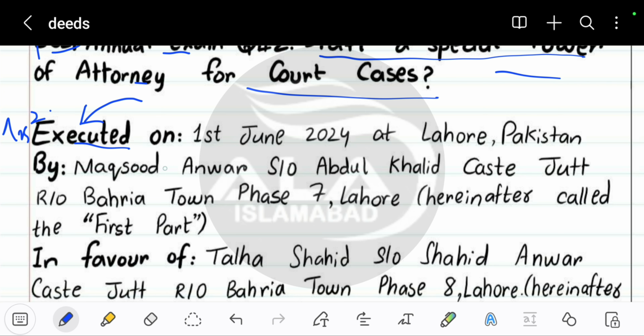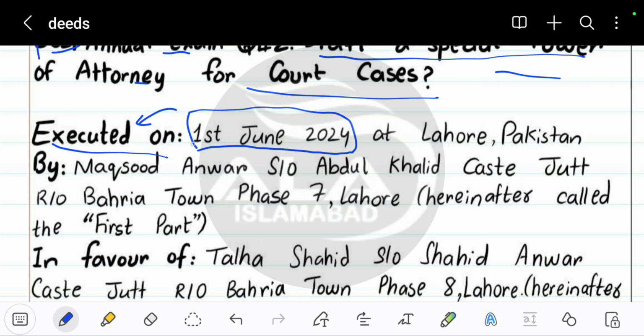After using a bold marker, you have to use a very thin or even pen in a blue color for writing all this. But for the bold ones, you have to use a blue marker. So I'm going to start this now. In the starting, you have to write executed on. Executed means something that is going to be started, right? So you have to write any kind of a date that you like.